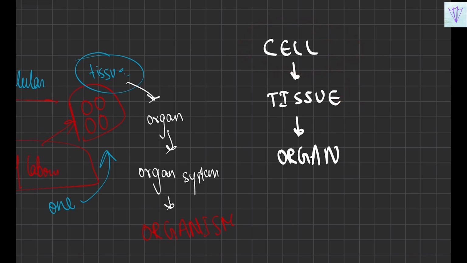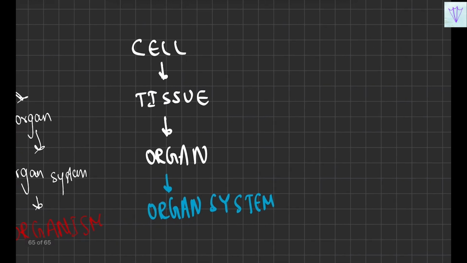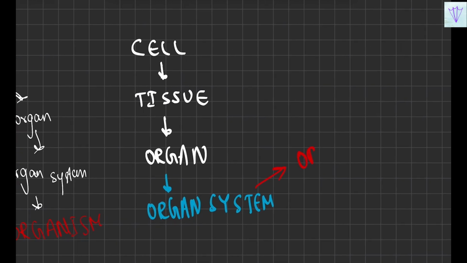It is not like that. The cells which perform a common function will form a tissue, and such tissues together will form an organ, and then such organs will form the organ system, and that organ system will finally form the organism. So this is the flowchart which you need to remember, because this is the basic thing required. You might have already read it in your previous classes, but make sure that you know this flowchart properly.